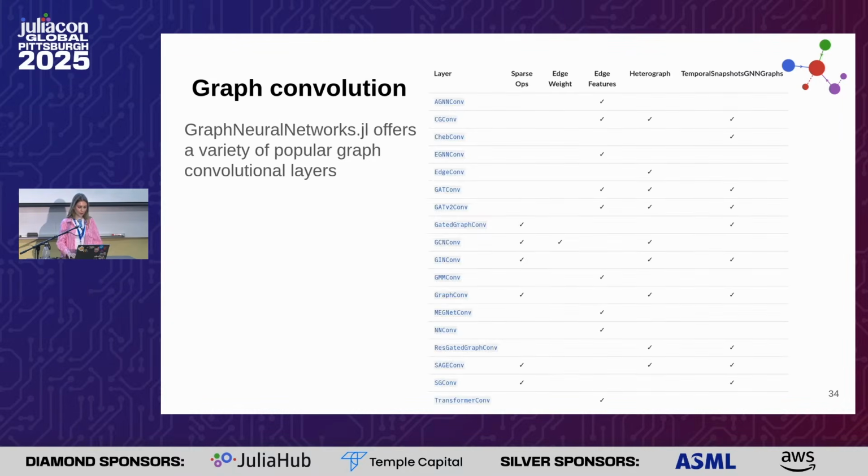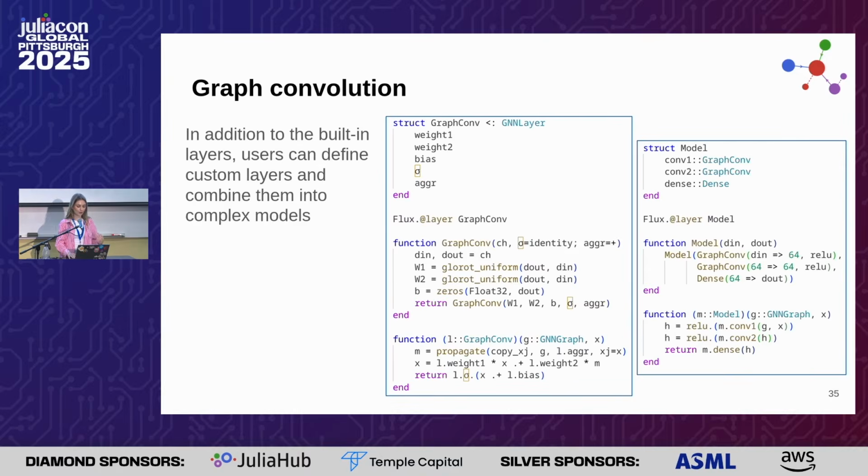Okay, so in our library, we have a list of graph convolutions that are already implemented. We support, for example, the graph isomorphism convolution or the graph attention convolution, some of the most famous convolutions. But of course, you can also customize and create your own graph convolution.